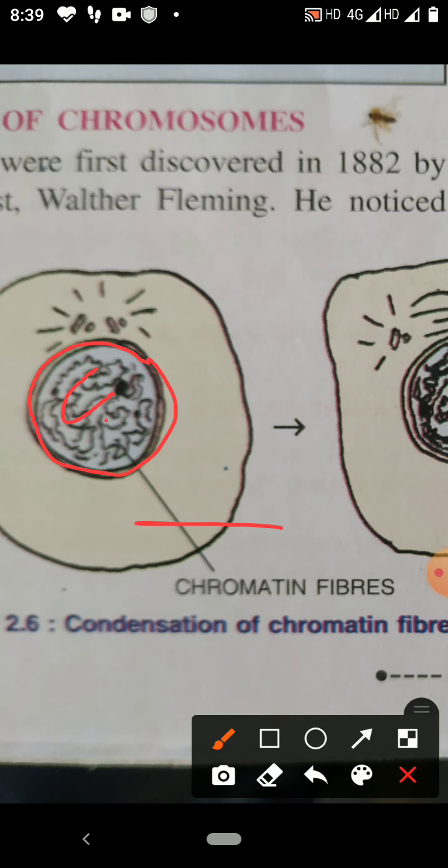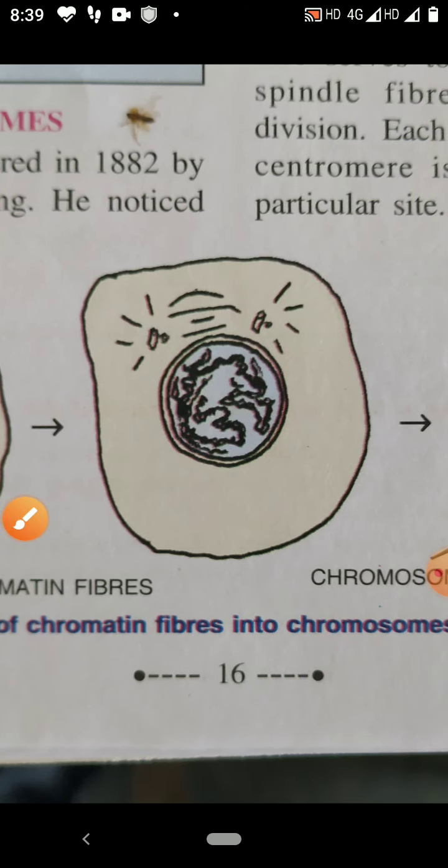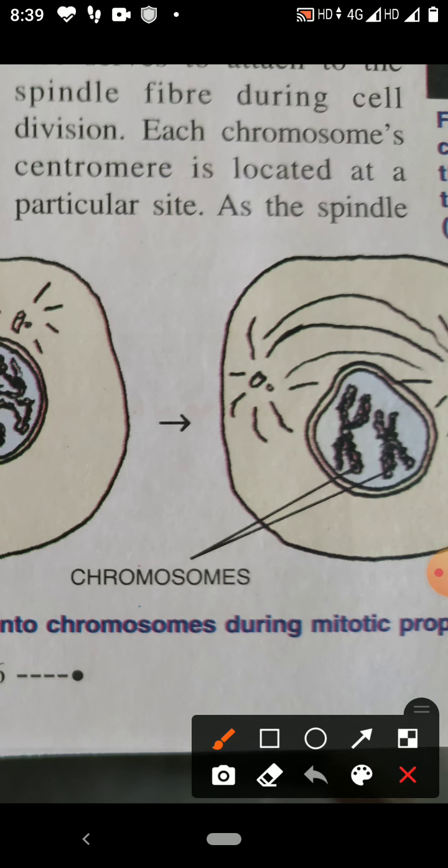So when a cell is going to divide, you will see the chromatin fibers condense, and after condensation they form a short and thick structure. This short and thick structure, which appears in the nucleus of the cell at the time of division, is called chromosomes.